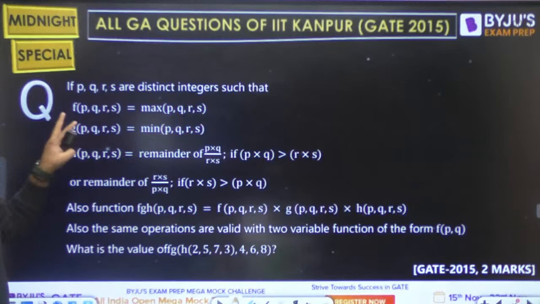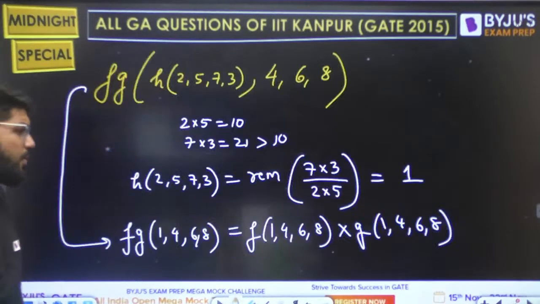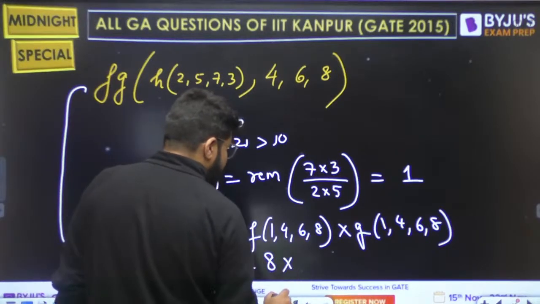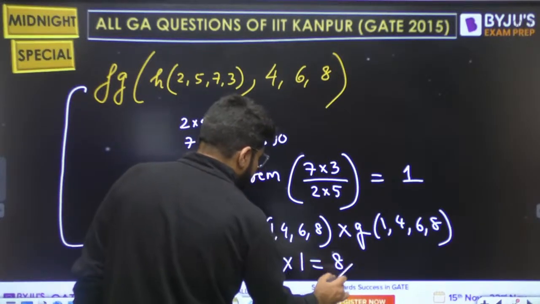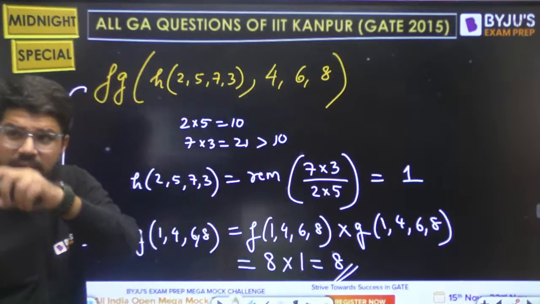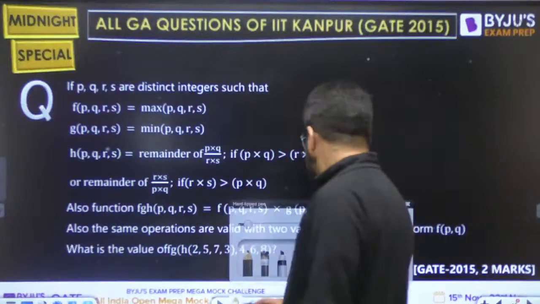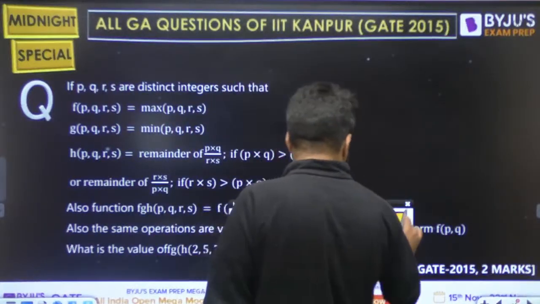Maximum of PQRS. What is the g function? Is minimum of PQRS, right? So f function will tell the maximum, that is 8. G function will tell you the minimum, that is 1. So the final answer is 8 into 1, that is equal to 8. It's simple. The correct answer is equal to the 8.